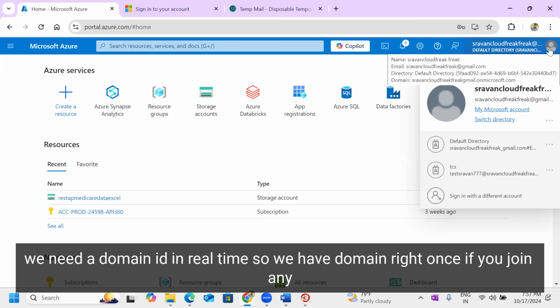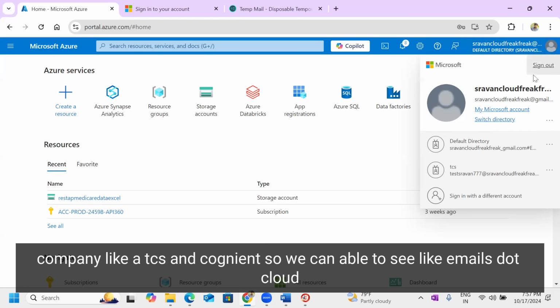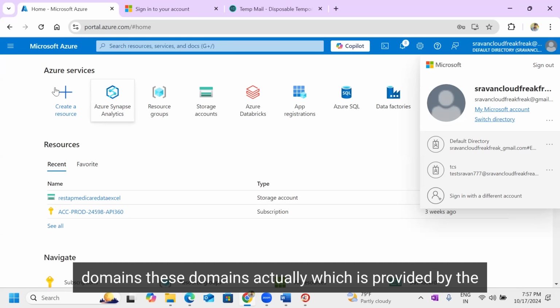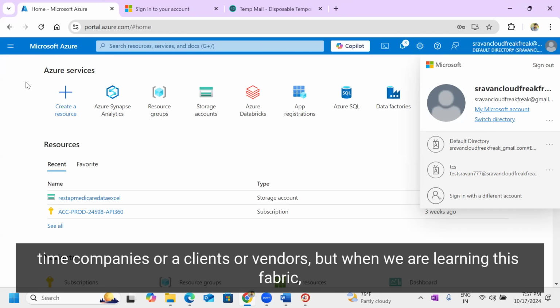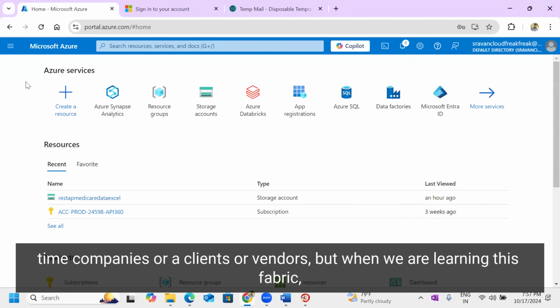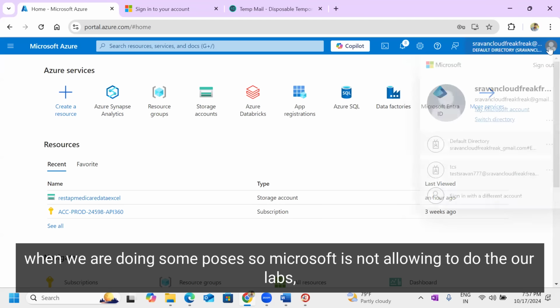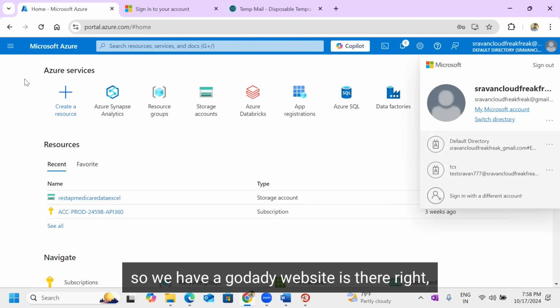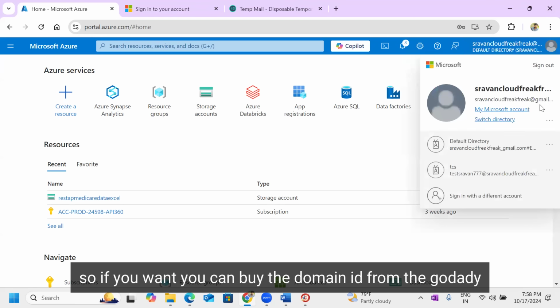So we have a domain, right? Once you join any company like TCS or Cognizant, you will see an email like name at tcs.com, at cognizant.com, at techmahindra.com. Those are domains provided by real-time companies, clients, or vendors. But when we are learning Fabric and doing some POCs, Microsoft is not allowing overlaps, so definitely we need a domain ID. You need to buy one domain. There is a GoDaddy website, so you can buy the domain from GoDaddy.